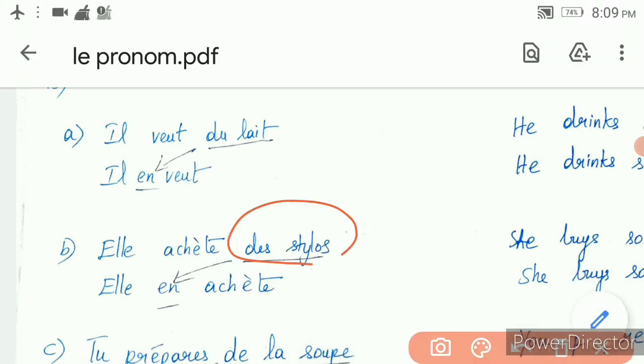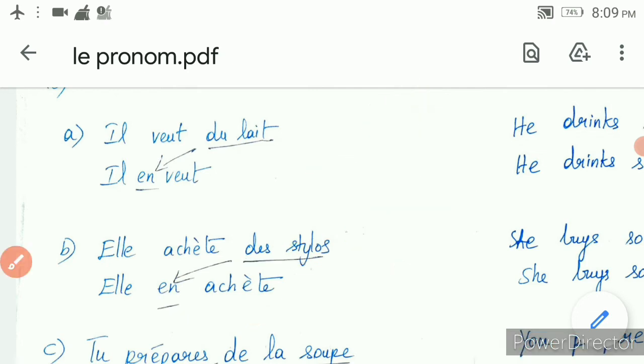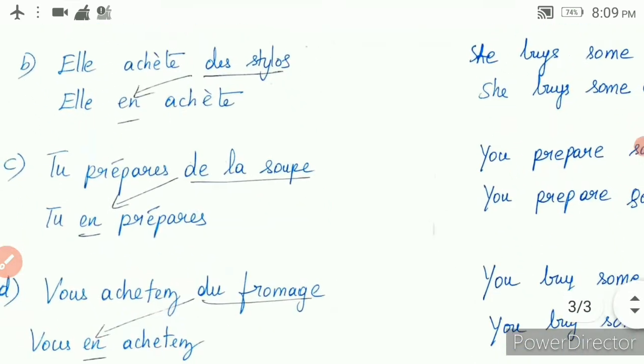Then elle achète des stylos. It may either be an indefinite article or even a partitive article. So you are introducing en in front of the verb, before the verb. Got it? The meaning is she buys some pens. She buys some of it.